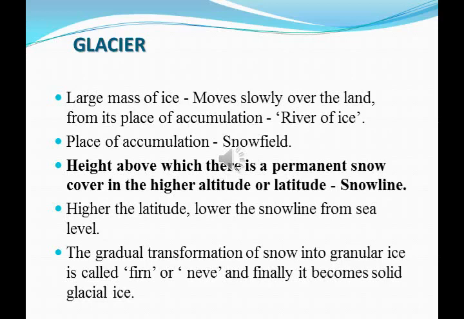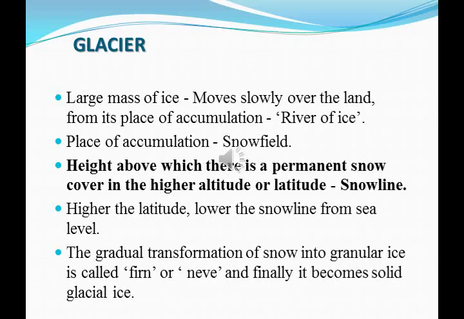Glaciers are formed in a place, then move slowly down over the land. So it forms in one place and moves slowly from its place of origin.